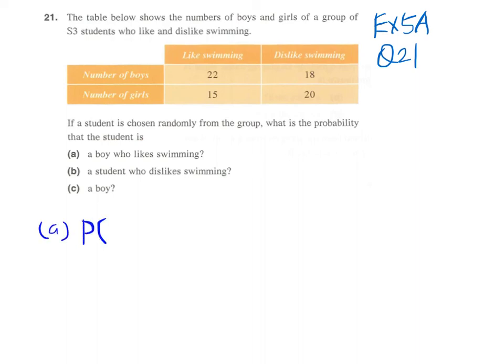And so for part A, we have a boy who likes swimming. And the total number of possible outcomes will be the sum of all these 4 numbers. And therefore we can sum up this. There are 40 boys and a total of 35 girls.